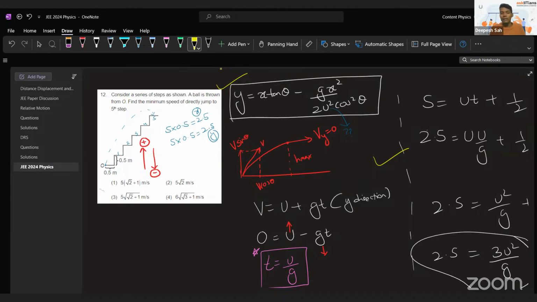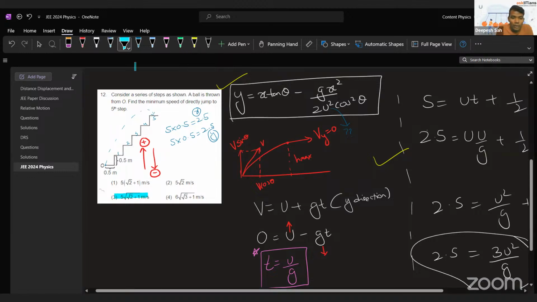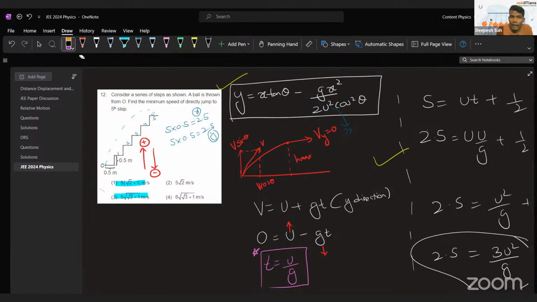Let's say by mistake, rather than getting this as your answer, you got this as your answer and you marked the wrong answer. So you wasted, or I would say you placed so much effort in doing the problem, and rather than gaining marks, you lost marks. So what should you do? You should leave this problem. Of course, if you get time, if you have extra time, then you can come back and try it again. But as soon as you see it and feel like this will take a lot of time and it's threatening, then just leave it at that same moment, because I'm 100% sure this was the toughest problem of the physics exam.